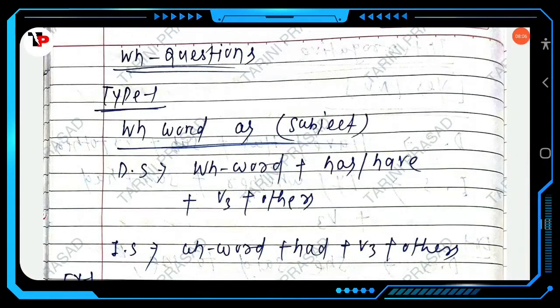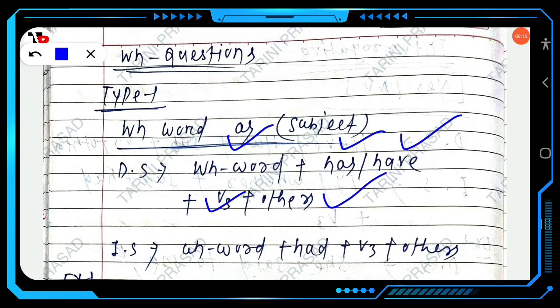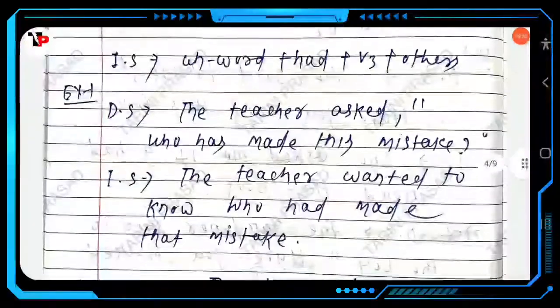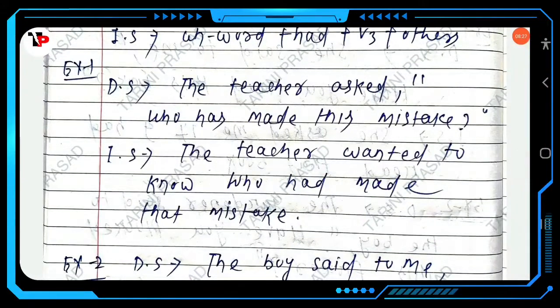Then next, the WH question. In type 1, the WH word is used as the subject. The structure is WH word plus has or have plus V3 plus other. In indirect speech, has or have will change into had, and the rest remains the same. Take an example. The teacher asked, "Who has made this mistake?"